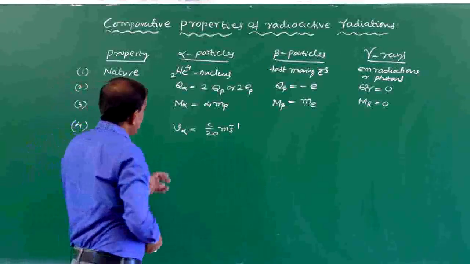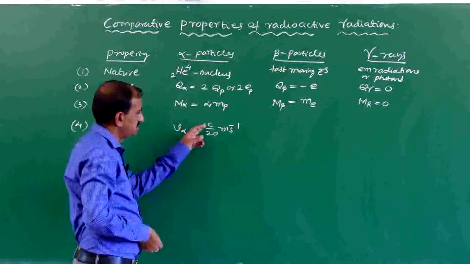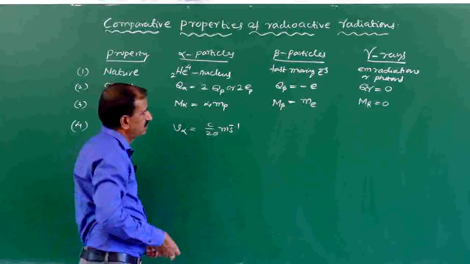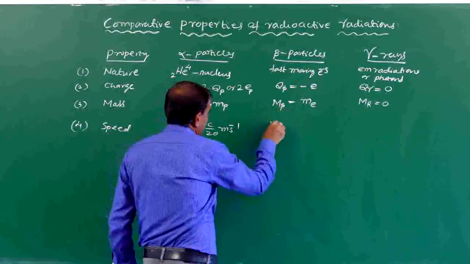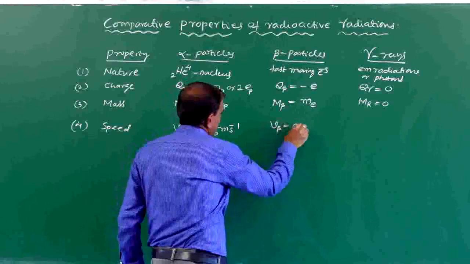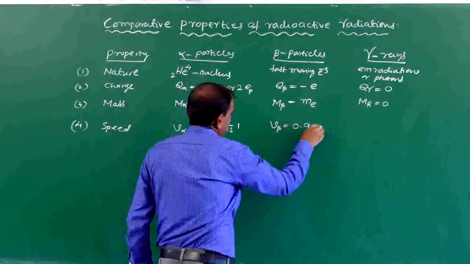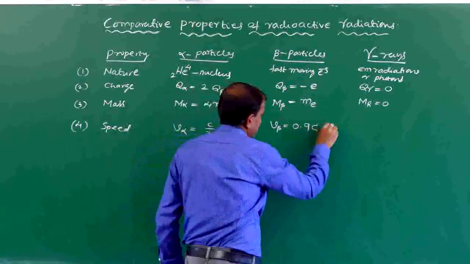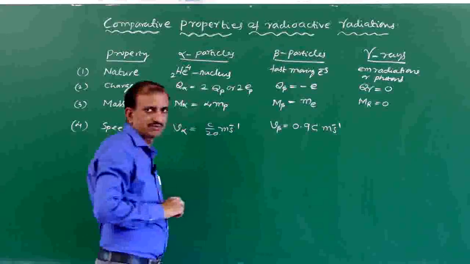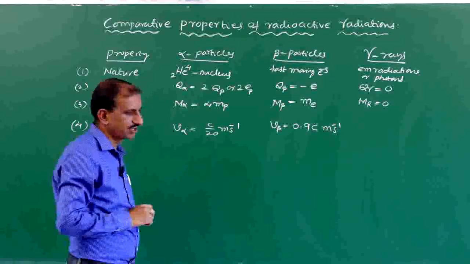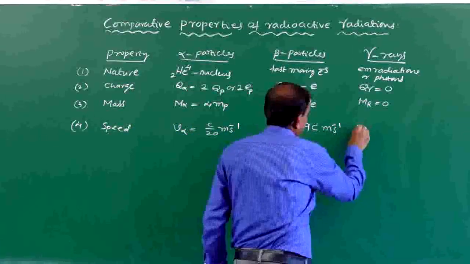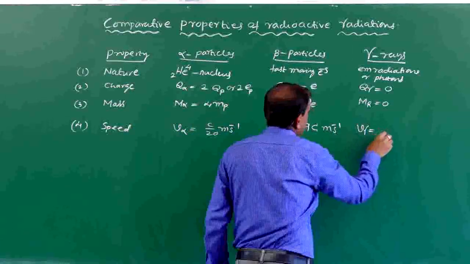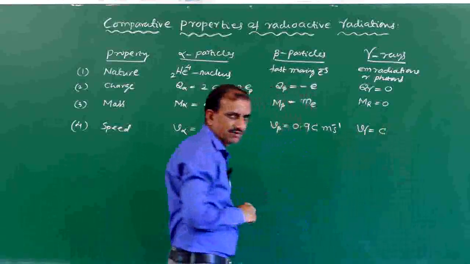What is the velocity of beta particles? The velocity of beta particles is equal to 0.9 times the speed of light in vacuum. The speed of gamma rays is equal to the speed of light in vacuum.